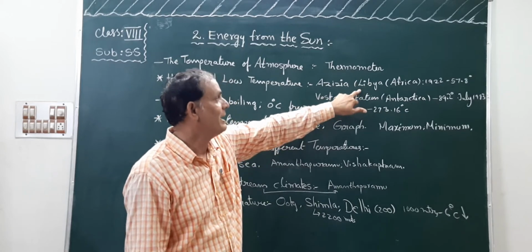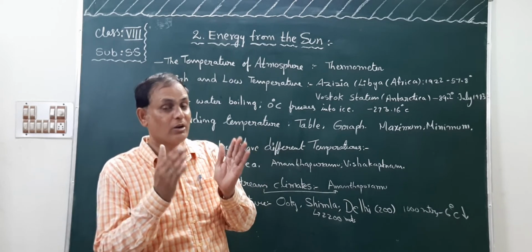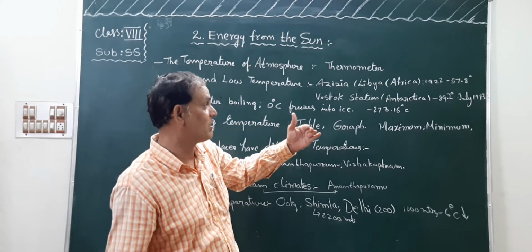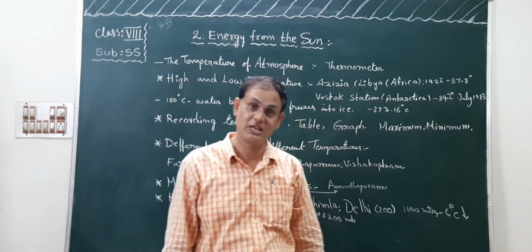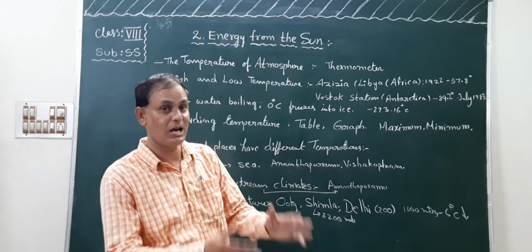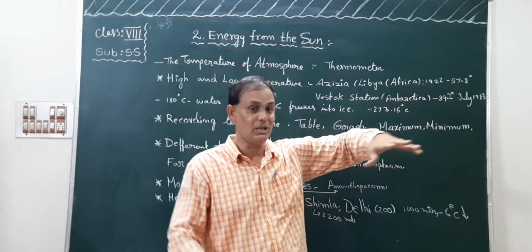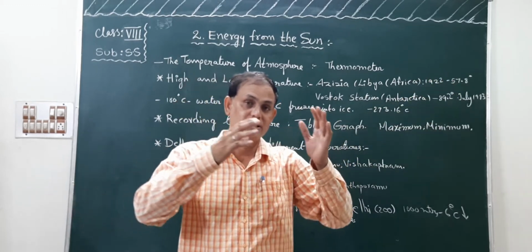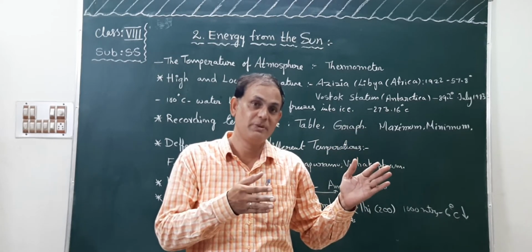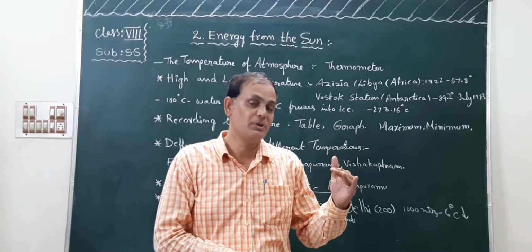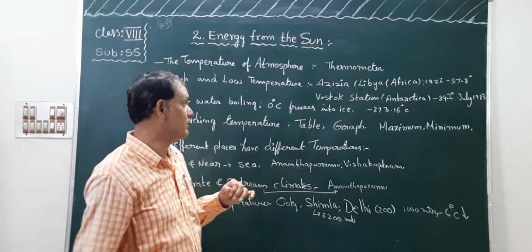In Libya, at Azizia, how many degrees of temperature were recorded, children? The highest temperature recorded: 57.8 degrees centigrade. It is the highest temperature. In which year? 1922, the highest temperature was recorded in the Sahara desert. The country is Libya, the place is Azizia, and the temperature is 57.8 degrees centigrade.